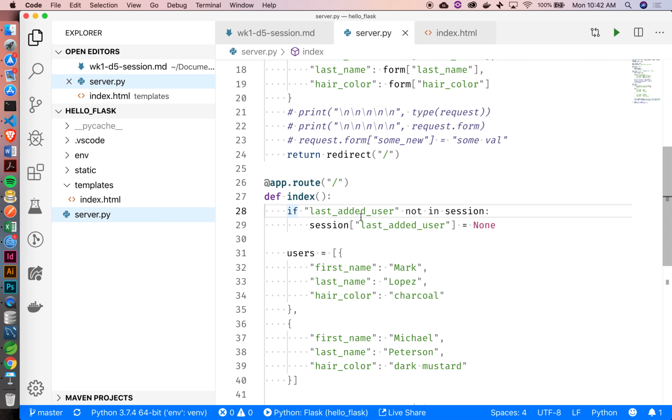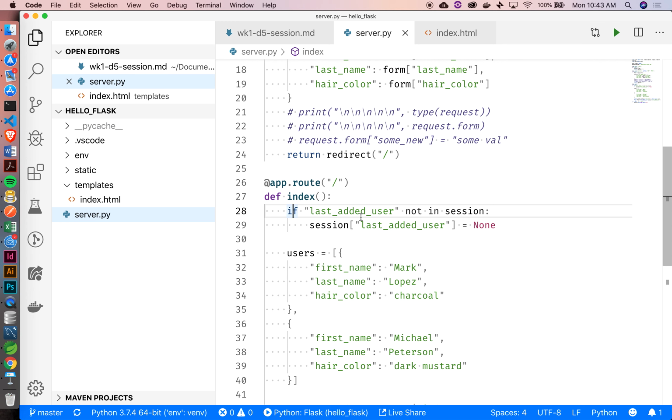But if we didn't have a check like that, we would be overwriting whatever value was connected to last added user every single time. That's a common pitfall of session stuff. Sometimes people decide, okay, I'm just going to set this thing to none every single time. Well, what's the problem with that? Why would that cause us issues?